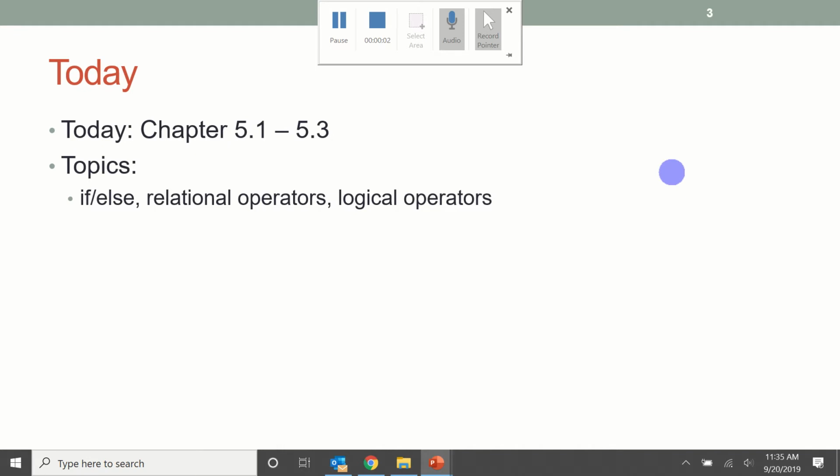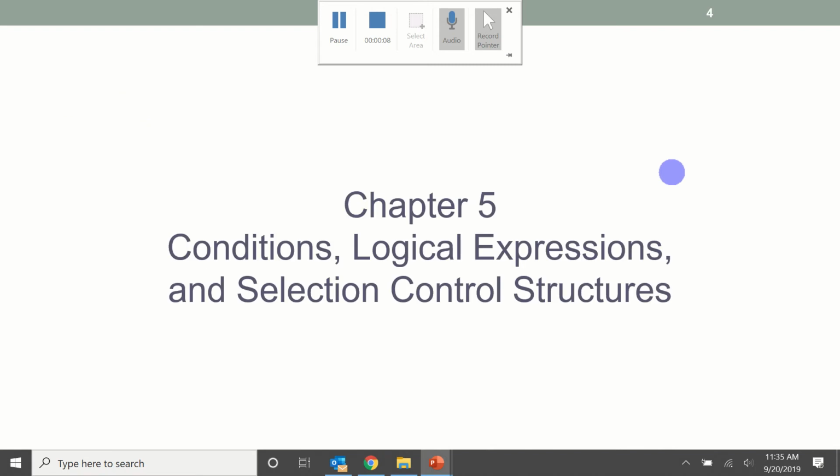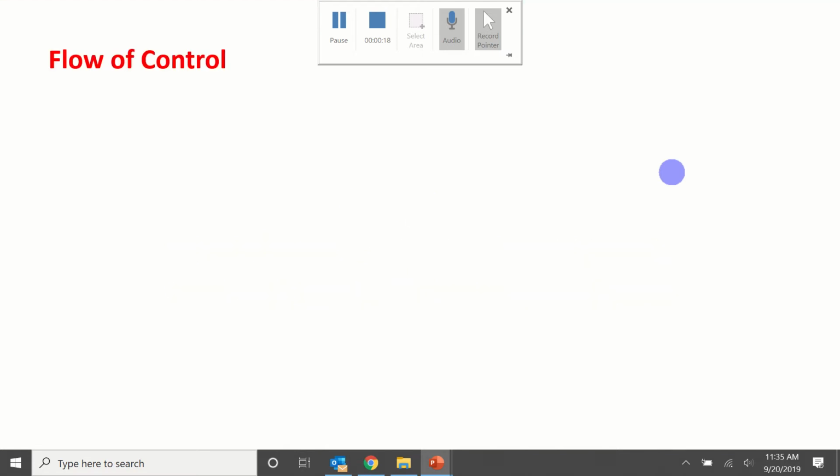This recording is on Chapter 5.1 to 5.3. It covers if-else statements, relational operators, and logical operators, also called control structures. If statements are called conditionals. Logical expressions are when you use ands and ors.